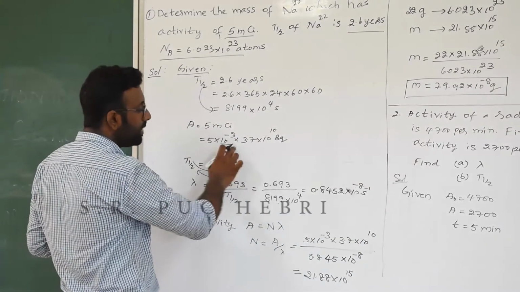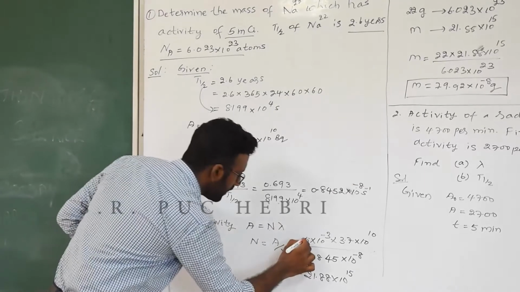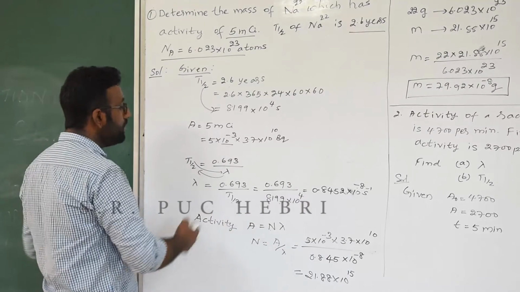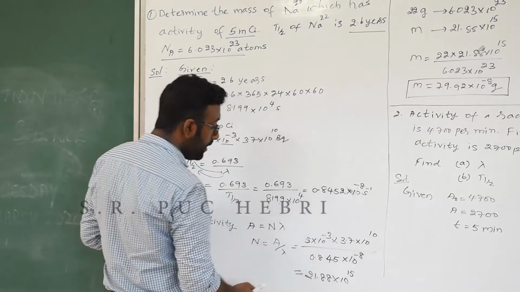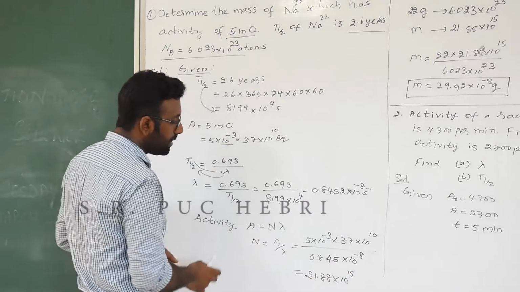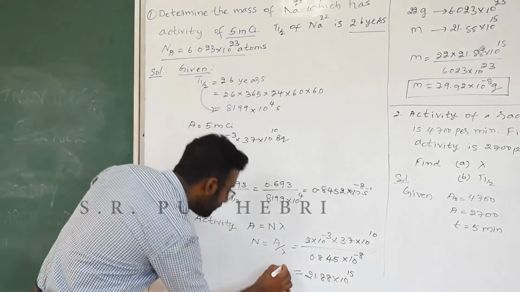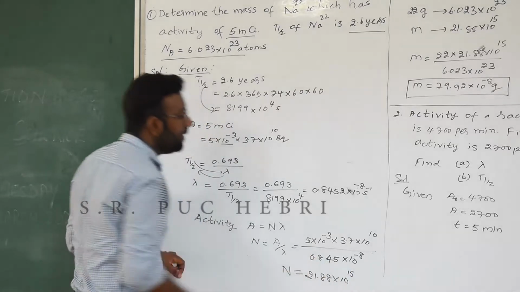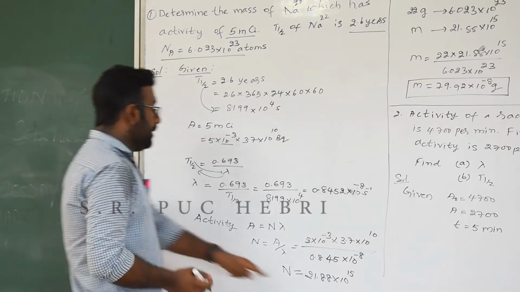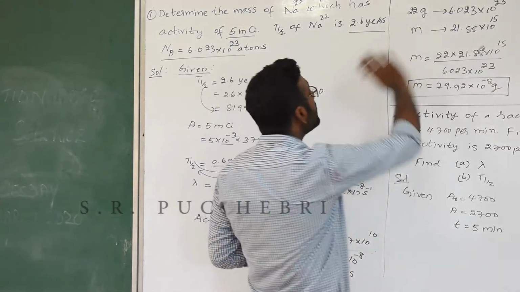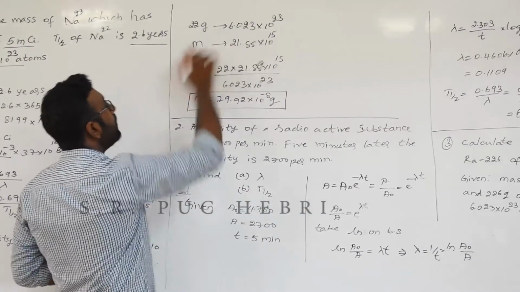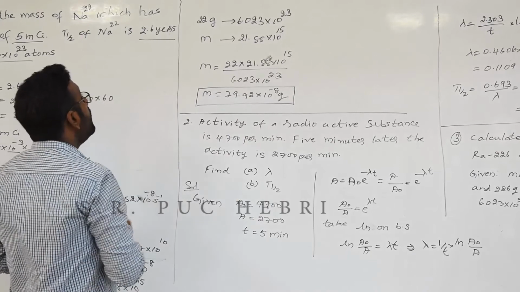That's the same thing we are going to substitute over here. Then lambda, we have already got the value. We can just substitute it over here, do the calculation, the division, then you are going to get the value for n, that is equal to 21.88 into 10 to the power 15. So here you can see in 22 gram of the substance you are going to have Avogadro number of molecules,